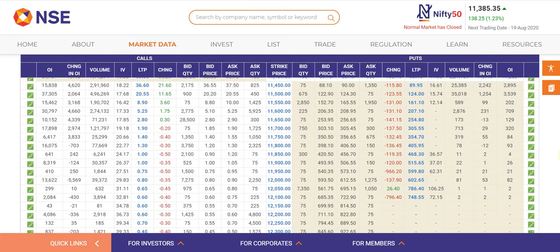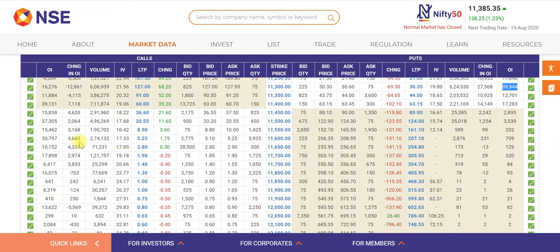And in resistance, if we see, the highest OI is at 11,500 as expected, and then it's 11,400 with 39,000 OI, but it's in the money now. After that we can see 11,500 has the highest OI. So tomorrow we have to see how the open interest reacts, and let us find out tomorrow where this expiry will go.